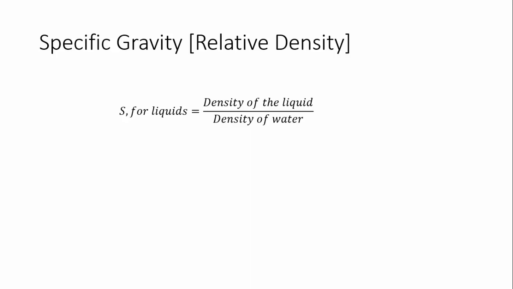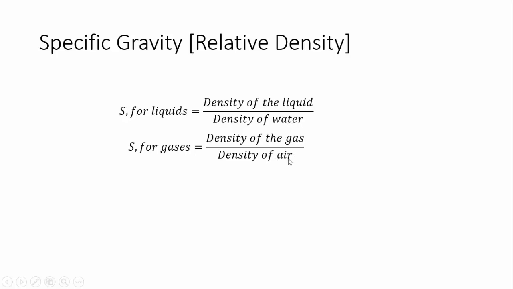That will give you the relative density or specific gravity. Similarly, if it is for a gas, we have to divide the density of the gas by the density of air. Here air is the standard fluid. So for liquids, we use the standard fluid water, and similarly, for gases, we use the standard fluid air. So this is relative density.